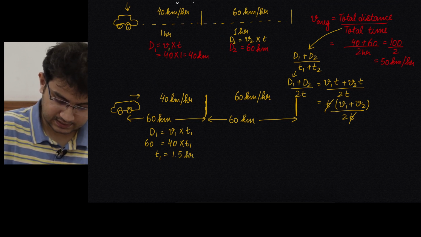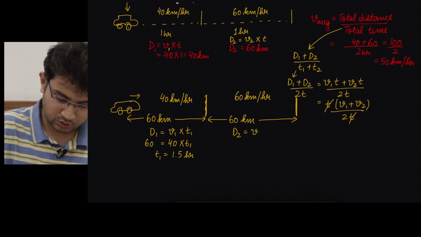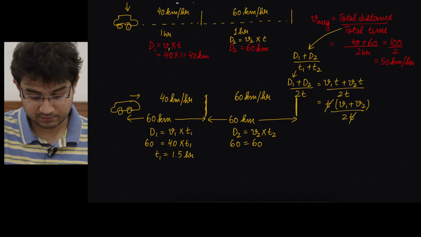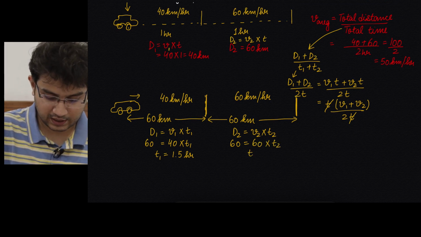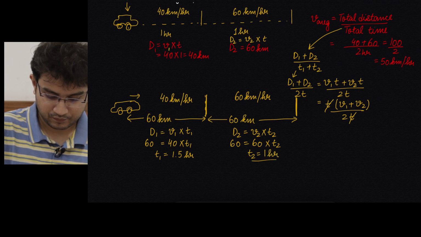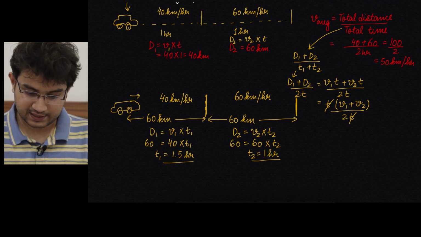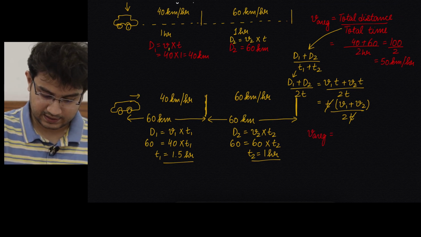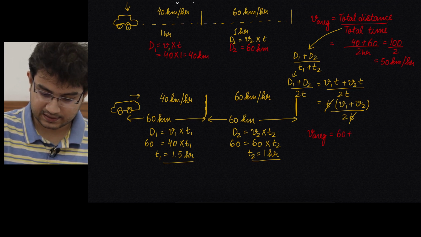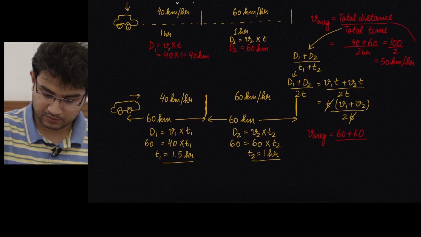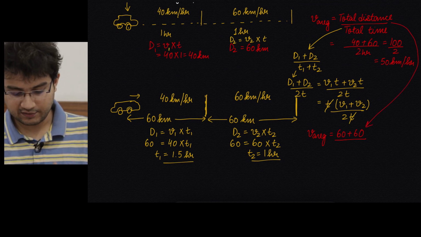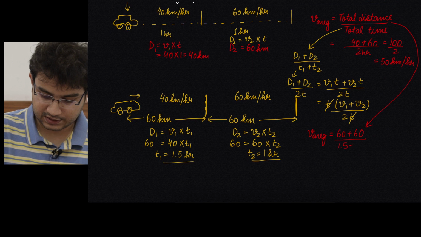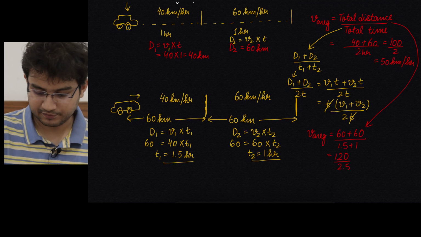Similarly, in the other case, d2 is v2 into t2. So simple calculations, of course, I have intentionally taken simple values, into t2. So t2 is 1 hour. So now we can directly put in the formula of v average, and it is total distance is 60 plus 60. So I'm using the same formula, and the timings we have found out t1 plus t2, which is 1.5 plus 1. So we get 120 divided by 2.5.